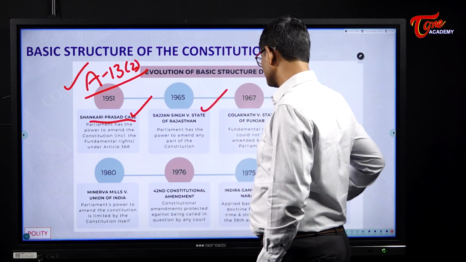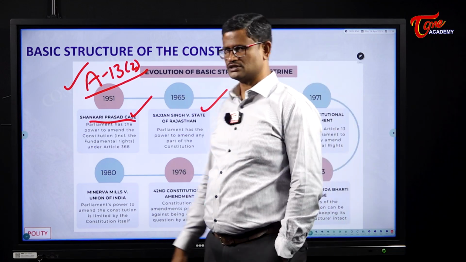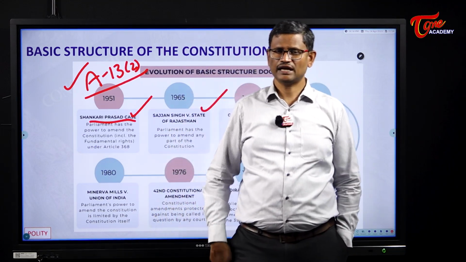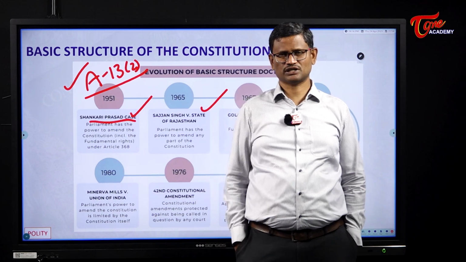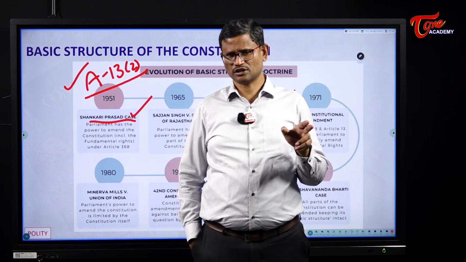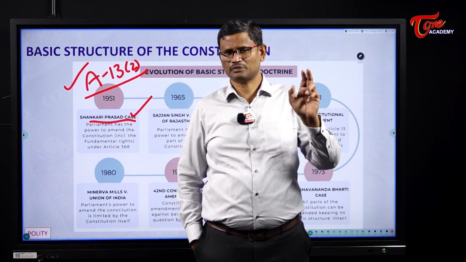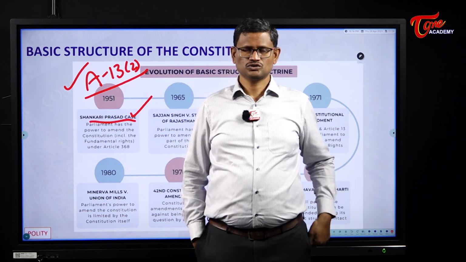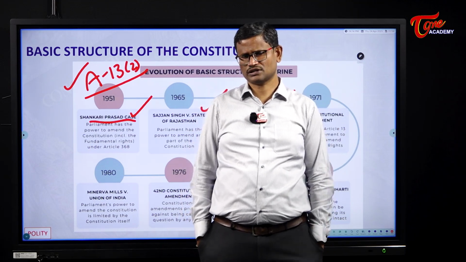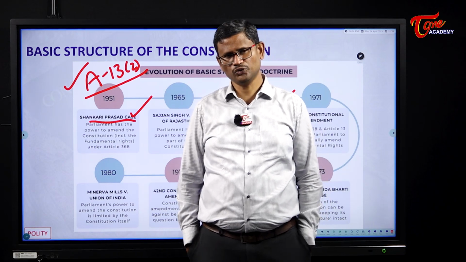Then later on, in Golaknath case, in Golaknath versus State of Punjab in 1967, an 11-judge bench by 6:5 majority said, under Article 368, there is only procedure but not power. Article 368 doesn't confer power on the Indian Parliament to amend the Constitution. So in other words, the Supreme Court in Golaknath case said that fundamental rights are permanent, sacrosanct and immutable.